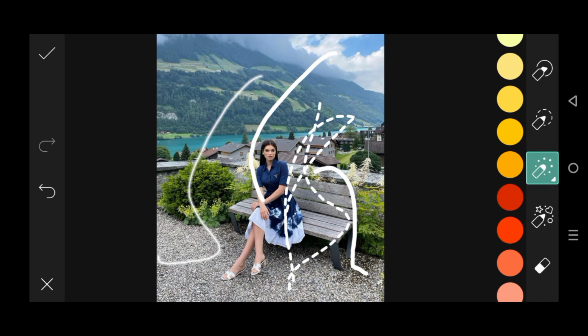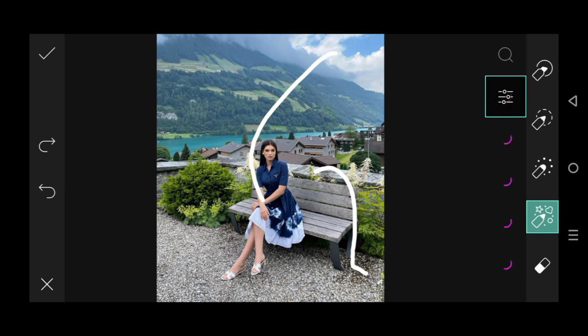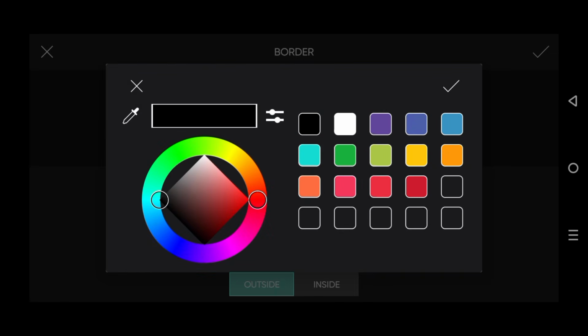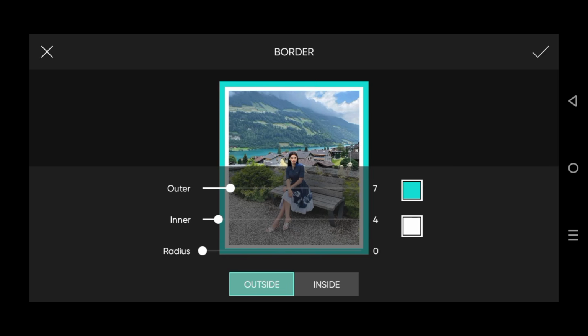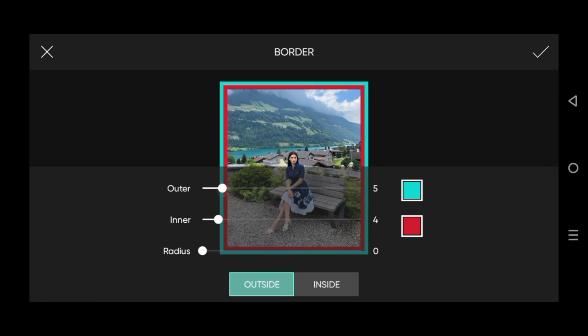Now guys, at that point we could draw such kinds of shapes on the image, which you have to watch on the screen. So dear guys, here we could make the border on it. I have to choose that one, outer side border. Now I have to choose that one, inner side border for the photo.